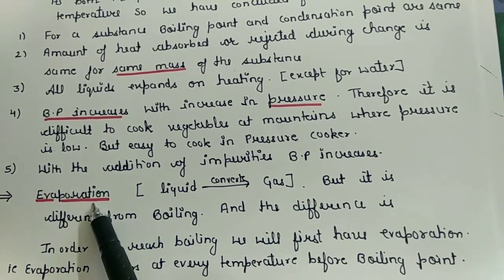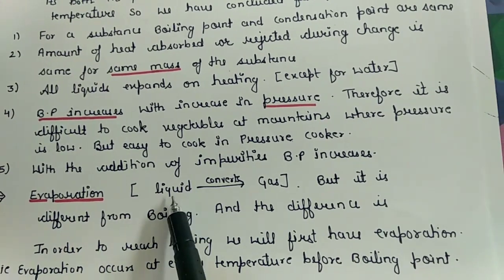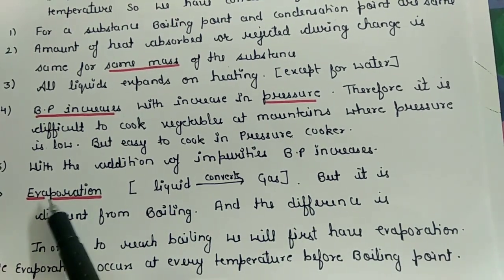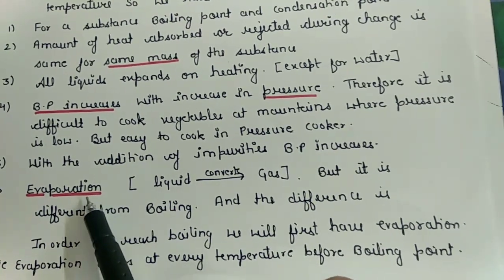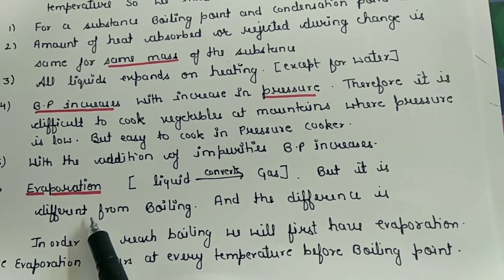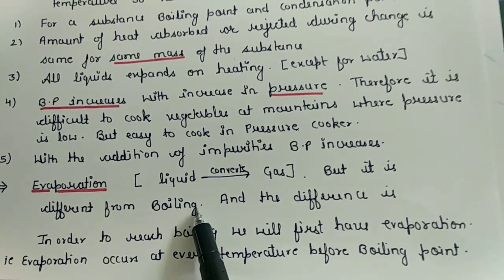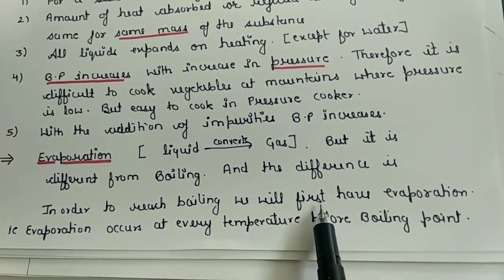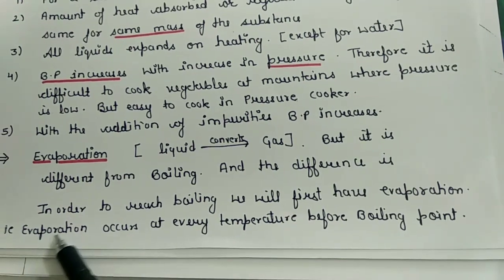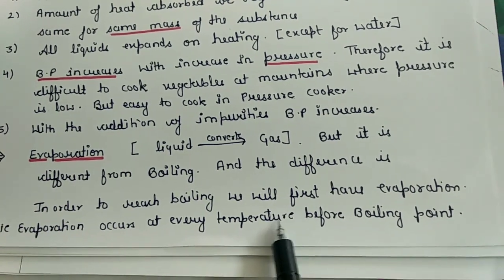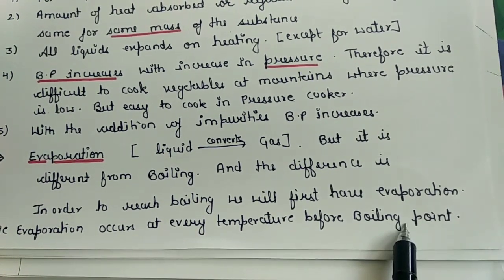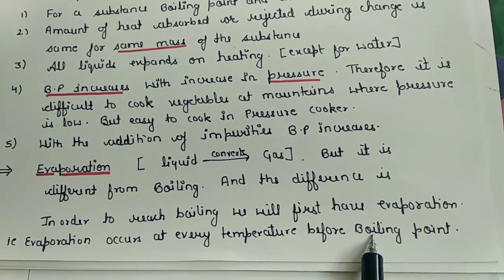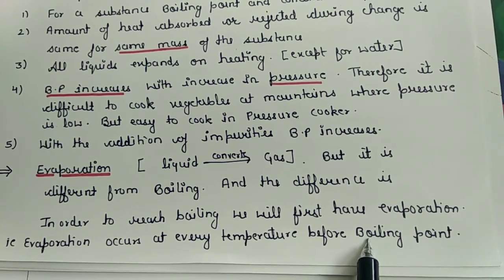There is one more term in which the same process is happening, that is, liquid gets converted into the gaseous state, and that term is known as evaporation. But it is not the same as boiling. It is different from boiling, and the difference is that in order to reach the boiling state, we first have the evaporation state. That is, evaporation occurs at every temperature before the boiling point is reached. The rest of the differences you can see on the textbook page, which I'll post at the end of this video.